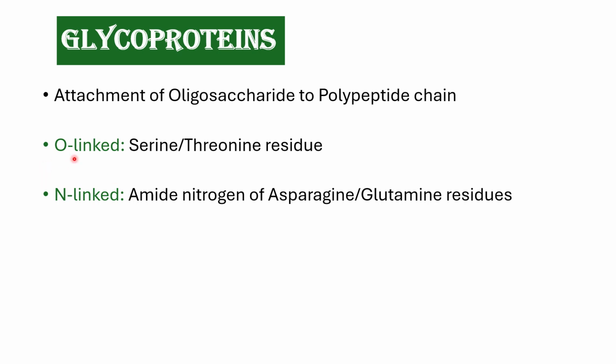O-glycosidic linkages means here the carbohydrate is linked to serine or threonine residue, whereas N-glycosidic linkages means the carbohydrates are attached to amide nitrogen of either asparagine or glutamine residues.